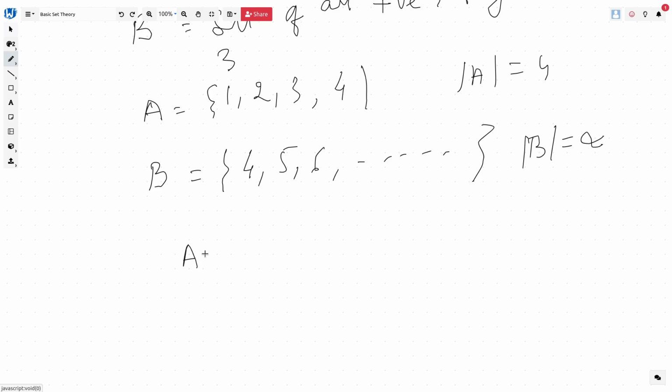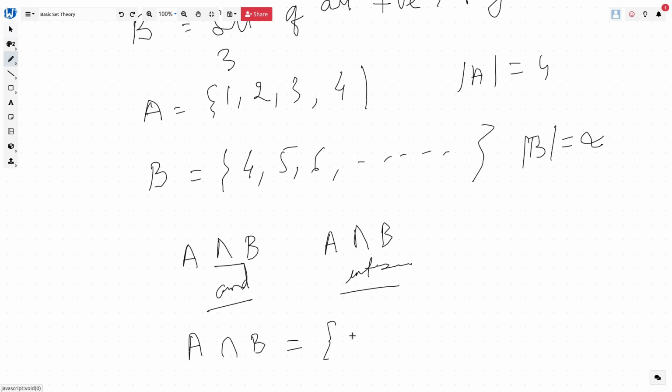Now when we say A and B, we will try to find what is in both A and B. We are used to that, but in set theory we call it A intersection B. It has the same meaning: 'and' is intersection. Meaning, among these two sets, what are the elements which are common, right? You can clearly see from here that A intersection B will be only 4, nothing else, because how to find the intersection here?